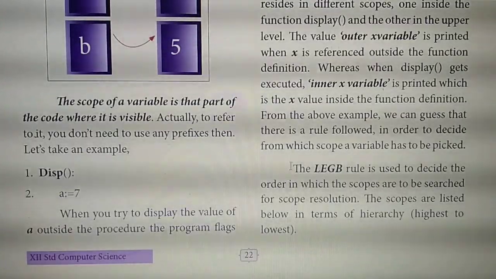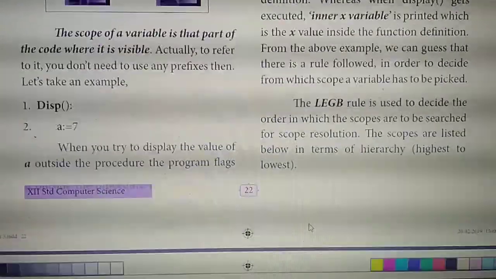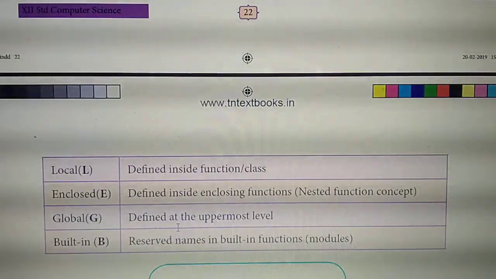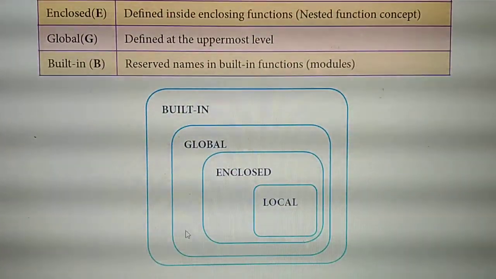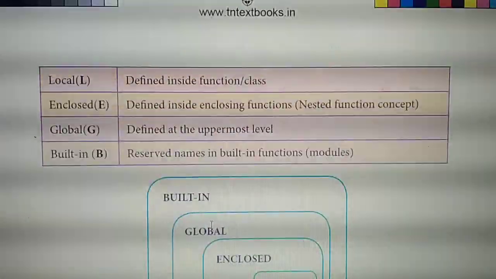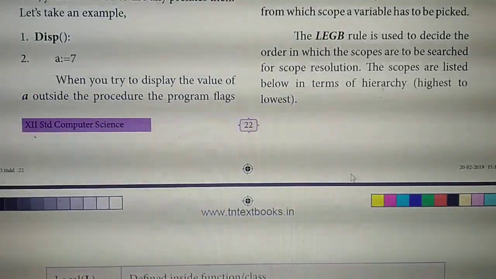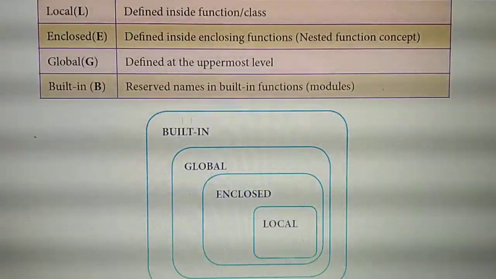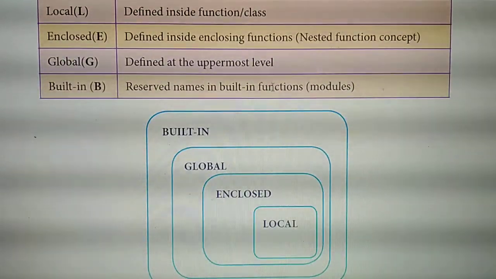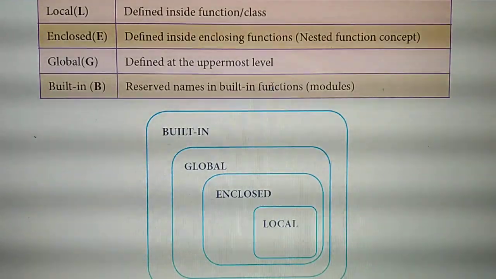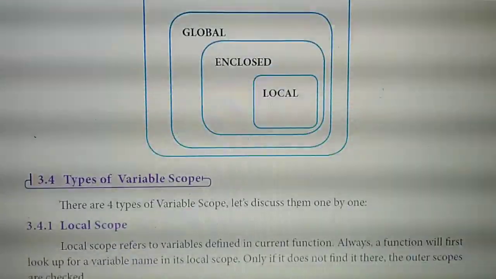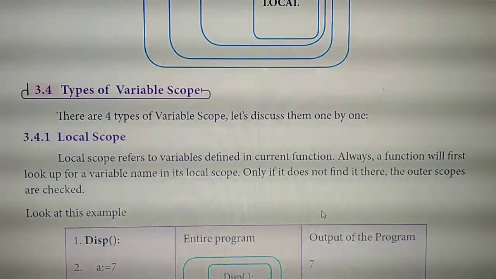Starting from here, the LEGB rule is used to decide, then draw this tabular column, then this diagram, till this diagram. If they ask a 3-mark question, you need to write the definition of the LEGB rule, then this tabular column, then this diagram. This is not a book back question, but you should write it. Understand?